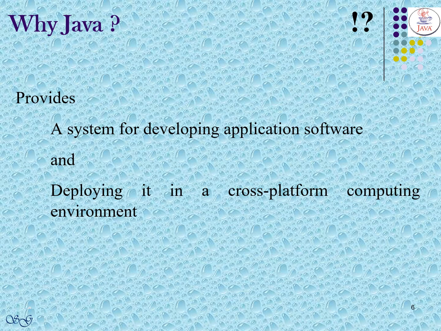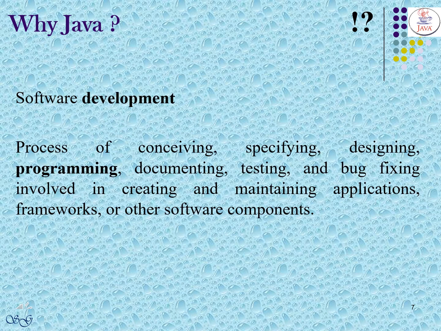After much discussion, we get a query like why Java is needed. Basically, in one sentence we can say Java provides a system or environment for developing application software and deploying it in a cross-platform computing environment. As we see in the last slide, we had two catchy things. One is development and deployment.